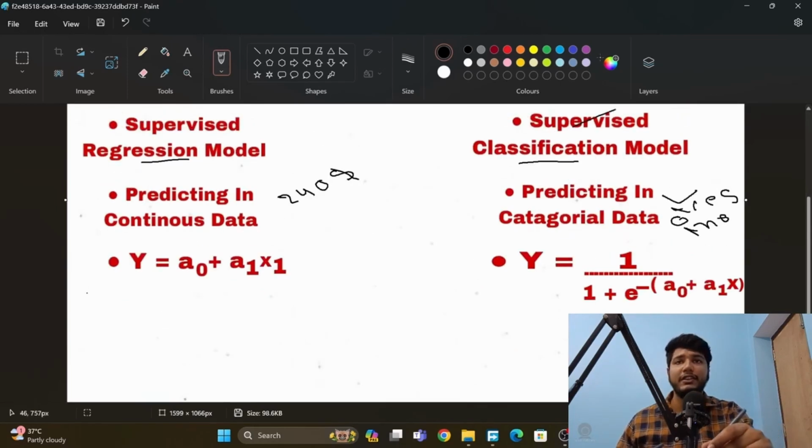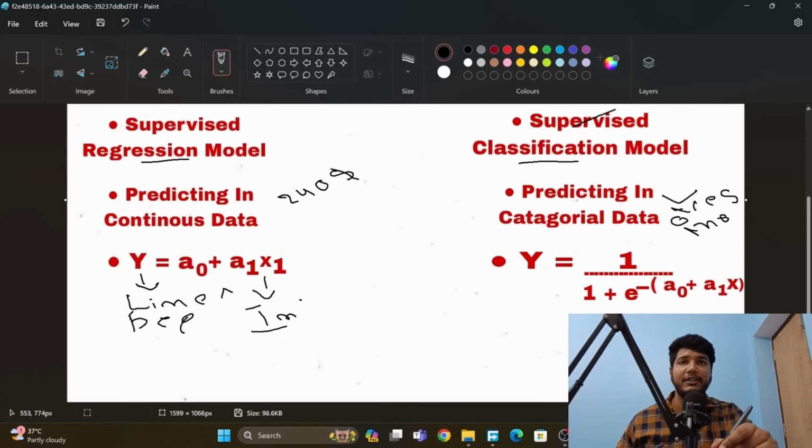Okay. So the equation of linear regression is this. Here, y is equal to a0 plus a1 x1. Where y is the dependent variable and x is the independent variable. y is the variable which we are predicting on the basis of x, which is the independent variable. And a0 is the intercept of the line, which means if the x value is equal to 0, what will be the value of y? And we show it in a graph like this, okay?